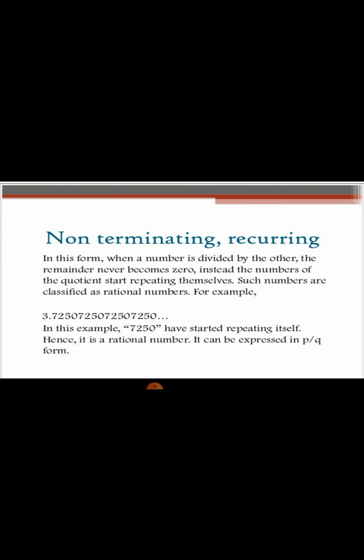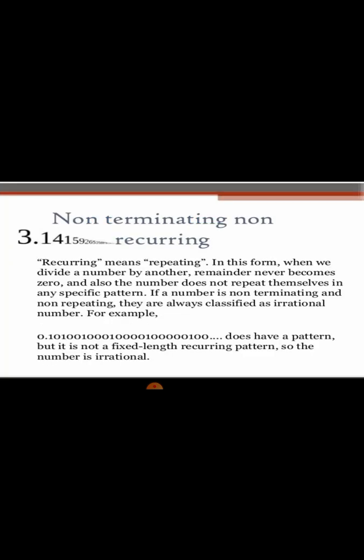Please look at the below example. 7250 has started repeating itself. Hence it is a rational number and it can be expressed in p by q form. Non-terminating, non-recurring: in this form, when we divide a number by another, the remainder never becomes 0 and the digits also do not repeat themselves in any specific pattern. If a number is non-terminating and non-repeating, it is always classified as an irrational number.